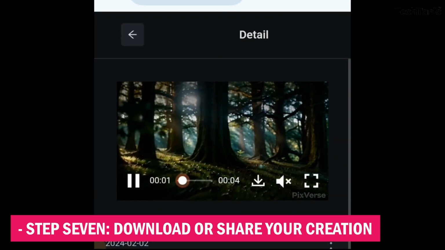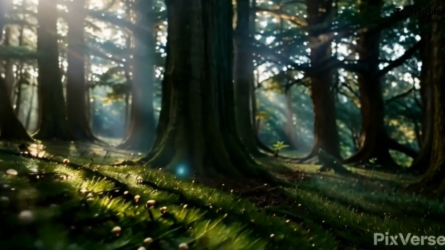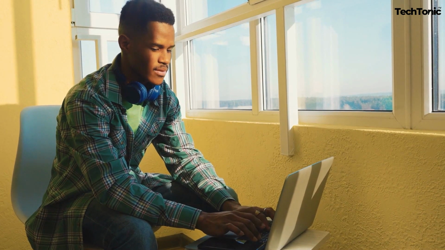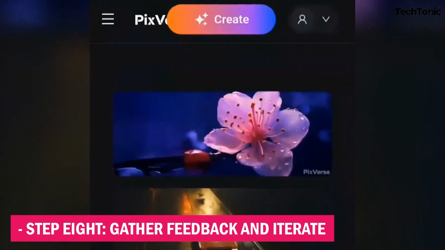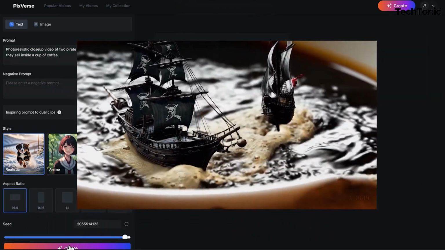Step 7. Download or share your creation. Once satisfied with the result, download your creation to your device. Share it directly to social media platforms or other digital channels if desired. Step 8. Gather feedback and iterate. Share your creation for feedback and refine it based on suggestions.